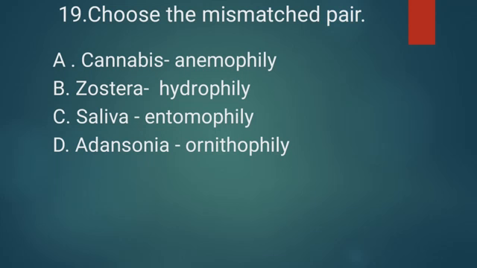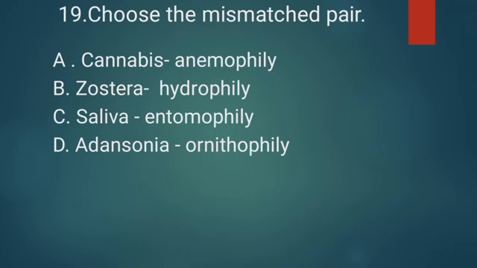Next, salvia. Entomophily means insects take pollen grains from one flower to another. So that option is also correct.